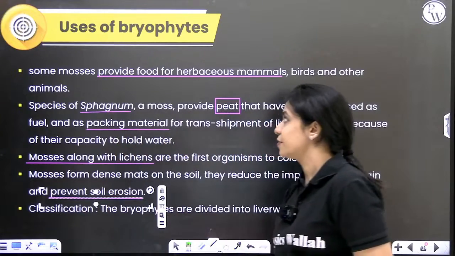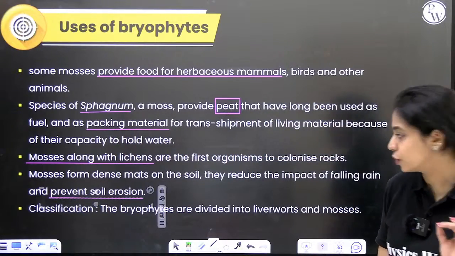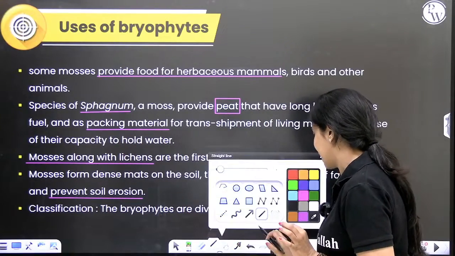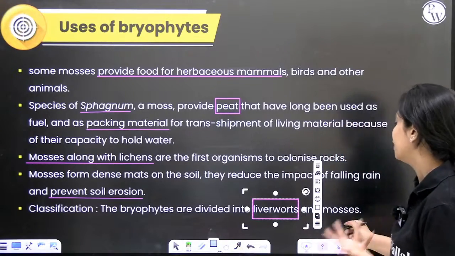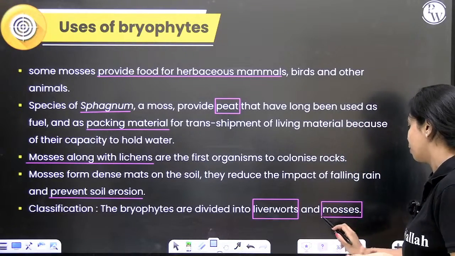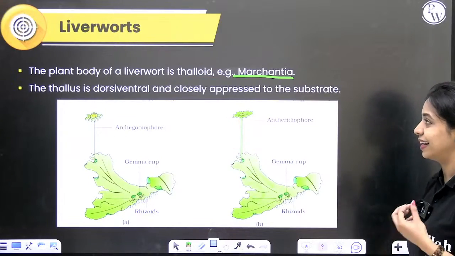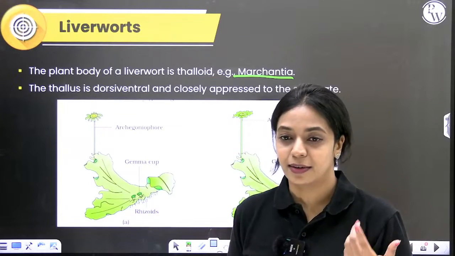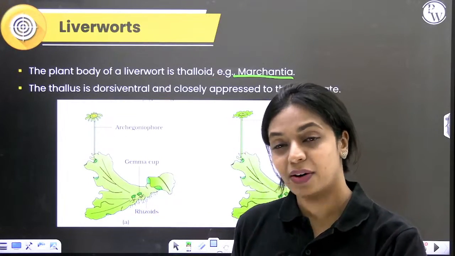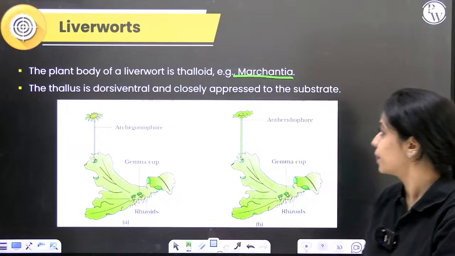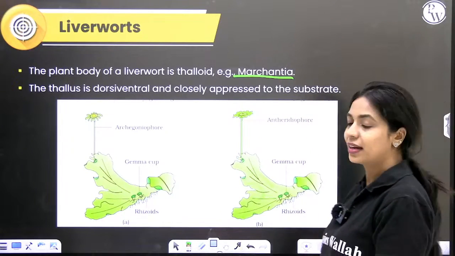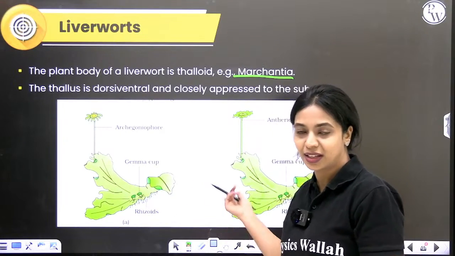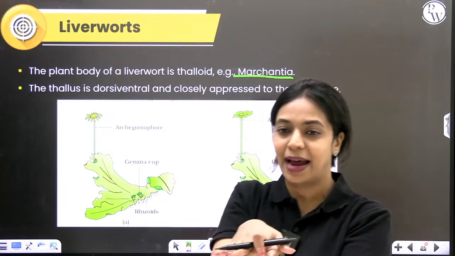How do we classify bryophytes? There are two major groups. One is liverworts, like I already mentioned earlier. Liverworts are the relatively primitive type of bryophyte, and then we have mosses. Okay, now let's learn individually about liverworts and mosses. Okay, so first, this is what a liverwort looks like. It is thalloid, as you can clearly see. It is dorsiventral, flat.